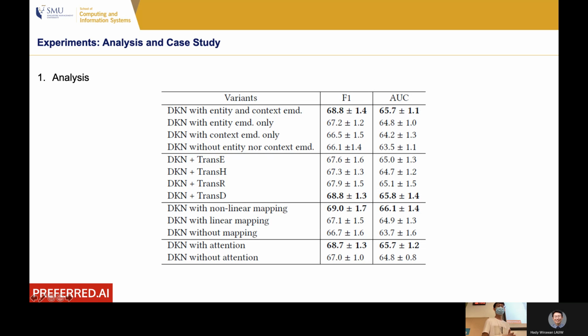If we remove both of them, that means we totally don't use the knowledge graph component. The performance further decreases. That means knowledge graph is indeed useful. And there are 4 different ways of knowledge graph embedding. And we can see the last one is the best one. If we further look at the attention mechanism, because we have attention network, if we have attention, then the performance is 68.7. But if we remove attention mechanism, the performance decreases. That means attention mechanism is also important.